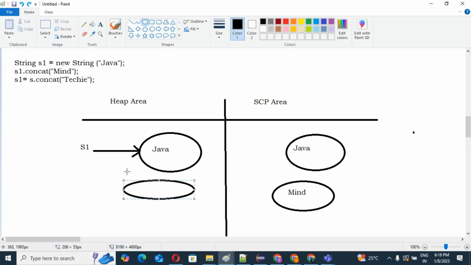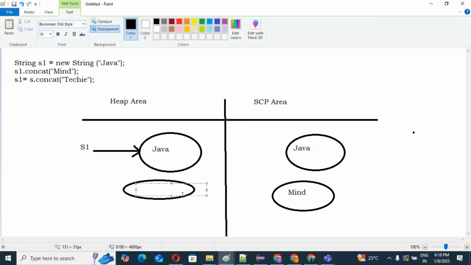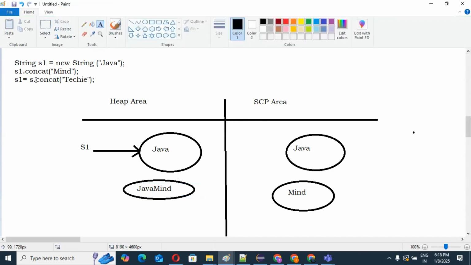That will be our Java mine. Because due to immutability we are not going to modify the existing object, but we can create one more new object in our heap area only. Yes or no? Yes.